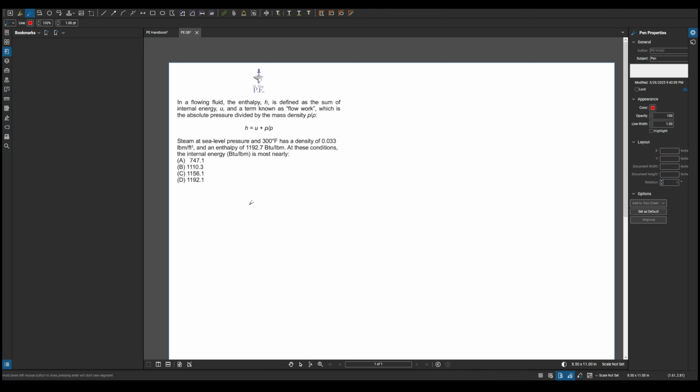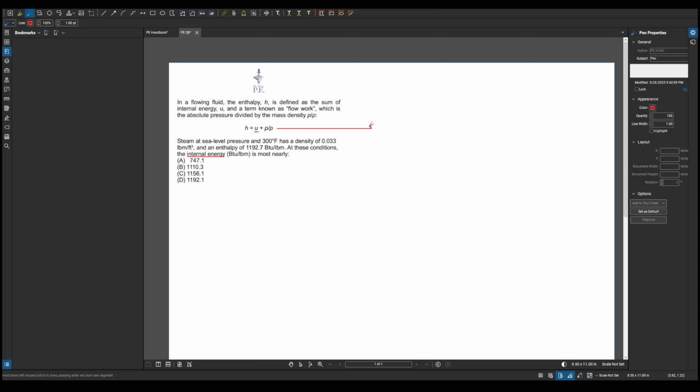Here's another PE HVAC question. The question states, in a flowing fluid, the enthalpy is defined as the sum of internal energy and a term known as flow work. Steam at sea level pressure and a temperature has a density of X and an enthalpy of Y. At these conditions, the internal energy is most nearly what? So we're trying to find the internal energy, U, and we're given these other values.